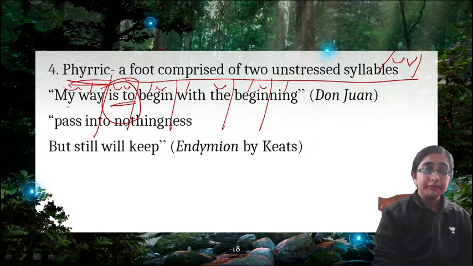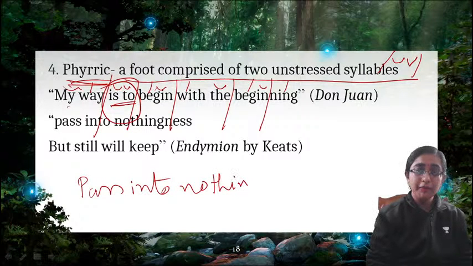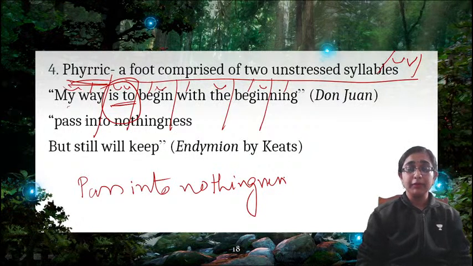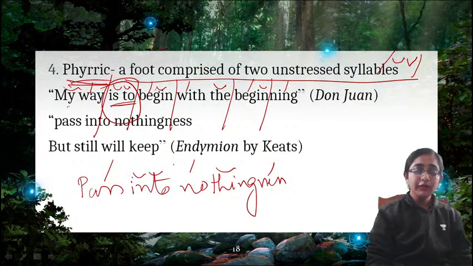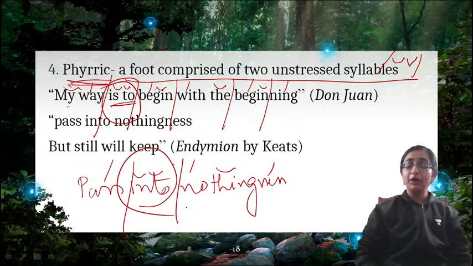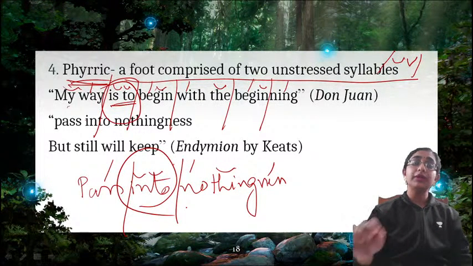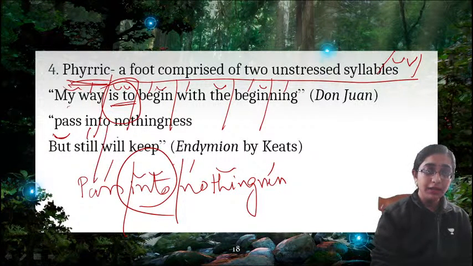Now look at this line. The first line is 'pass into nothingness.' This is a line from Endymion by Keats. Passed into nothingness, but still will keep. So how will you scan 'passed into nothingness'? Pass into nothingness, right? So here 'into' is an example of Pyrrhic. In and to both are unstressed. So pass into nothingness but still will keep. 'But' will be unstressed.